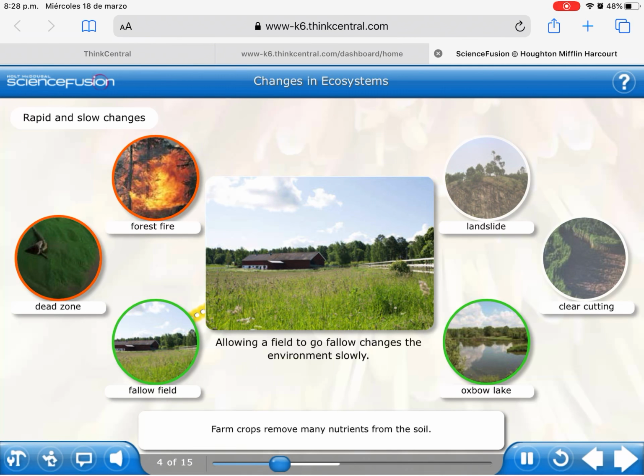Farm crops remove many nutrients from the soil. When a farmer allows a field to go fallow, this means that no crops are planted in the field. The field will fill in with grasses and other plants growing wild in the area. Animals move into the field. It can take many growing seasons for the nutrients to build up.